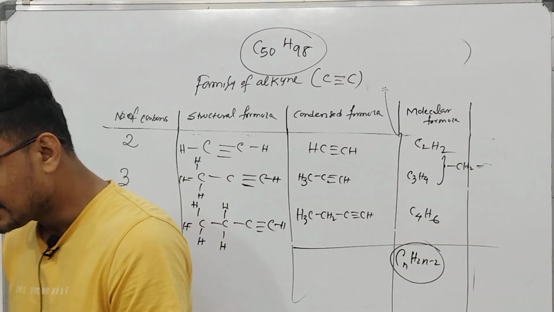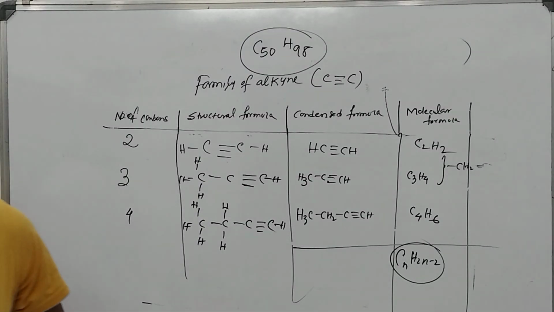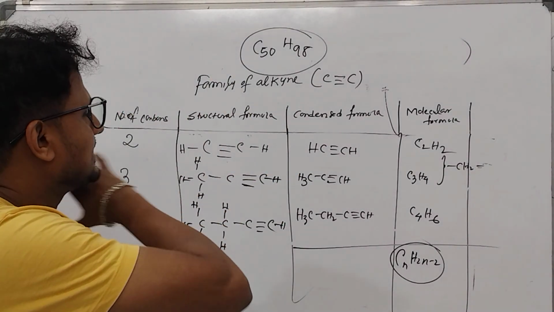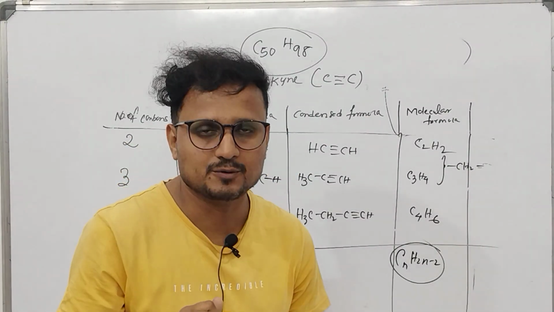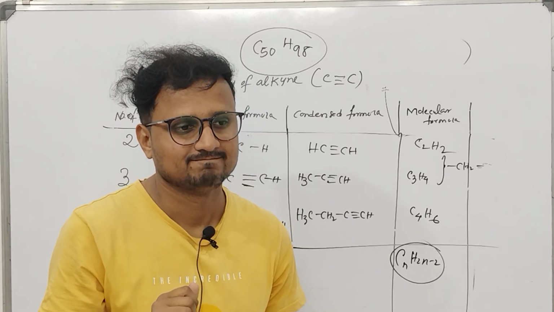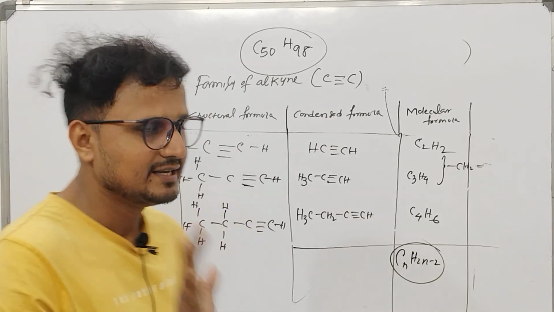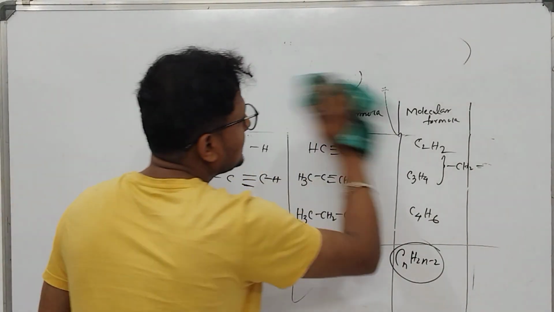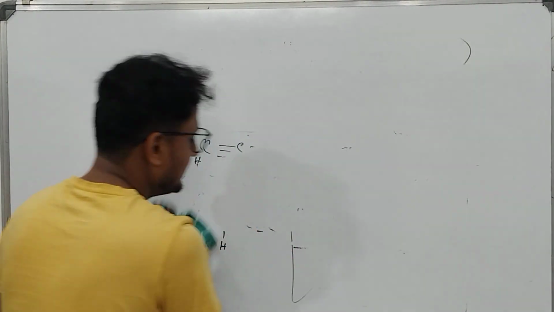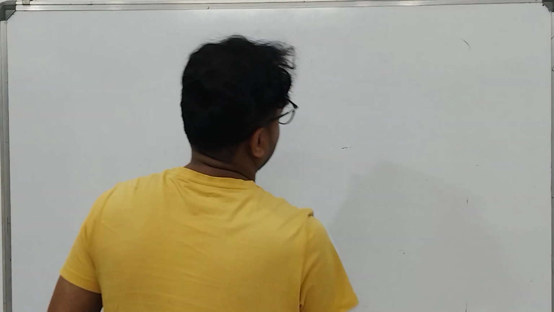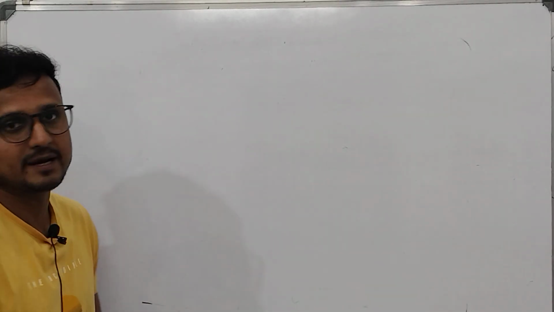Now in organic chemistry, as we have learned, methane is a compound, ethane is a compound. Now ethane I did not talk about here. Let me tell you this. We can name the organic compound by a rule that is called IUPAC nomenclature.